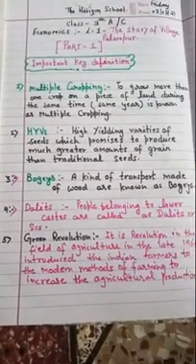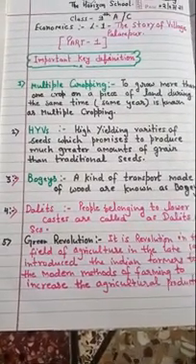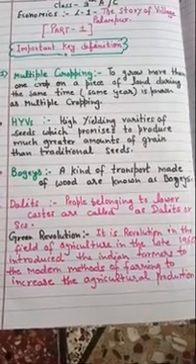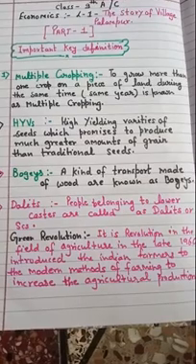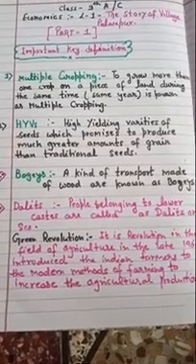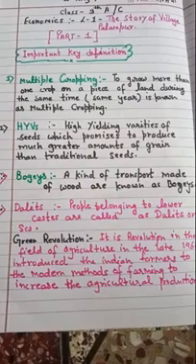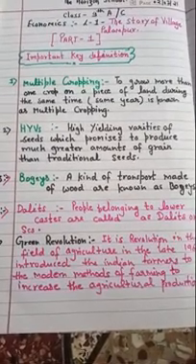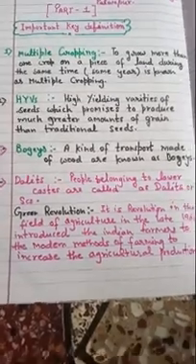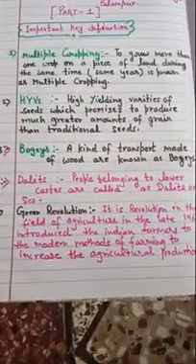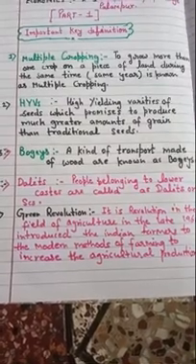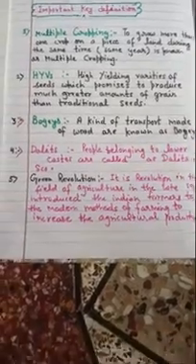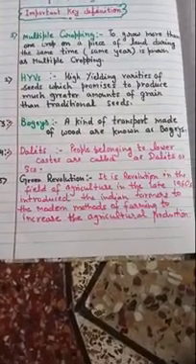Now the third important definition of this chapter is bogies. What is a bogie? A kind of transport made of wood, used to transport heavy, bulky grains and food grains to the market. This wooden means of transport is known as bogies. Now Dalits. As we know, the people belonging to the lower caste are called Dalits, or we used to call them SCs or STs.